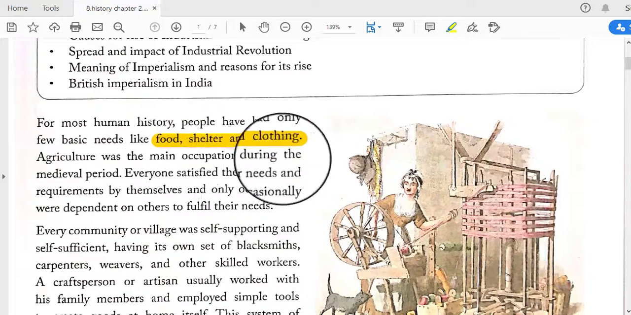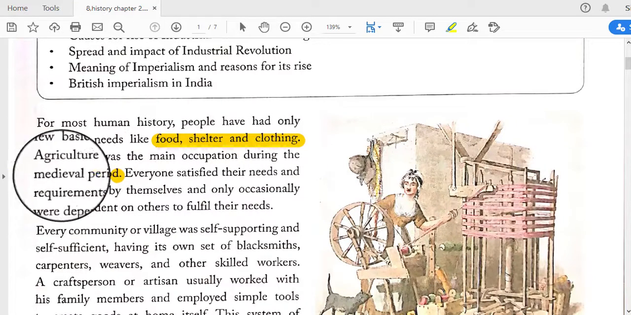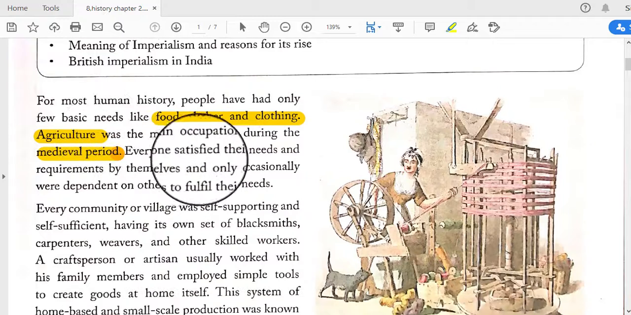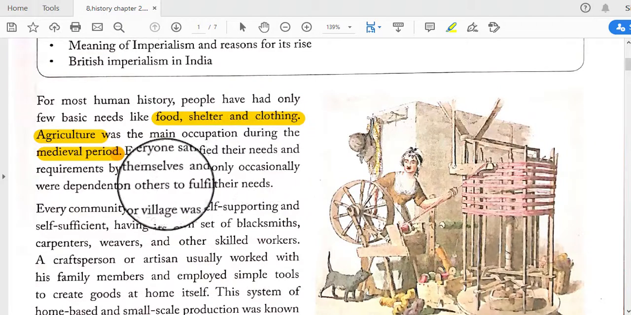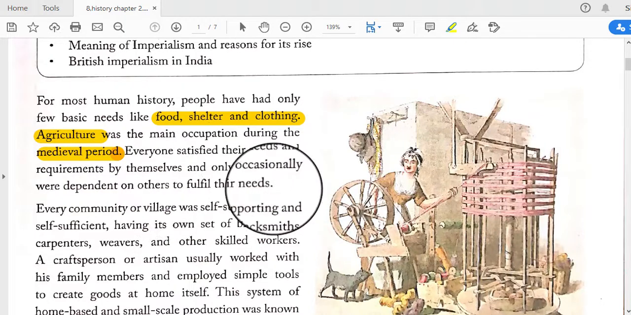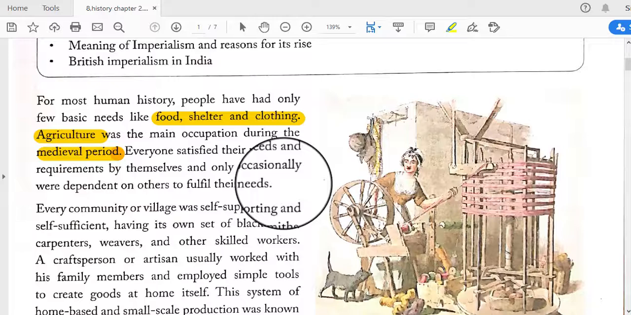Agriculture was the main occupation during the medieval period. Everyone satisfied their needs and requirements by themselves, and only occasionally were dependent on others to fulfill their needs. So they were self-dependent, and sometimes occasionally depended on others.